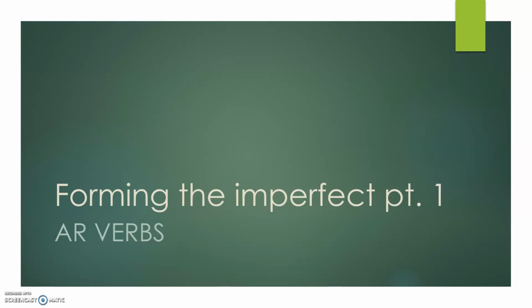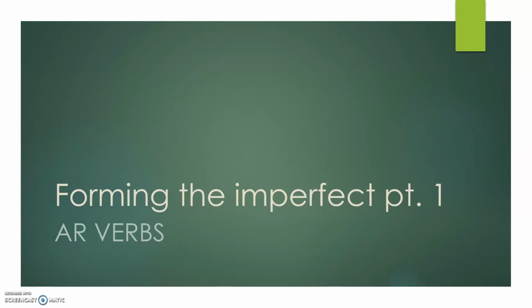Hoy tenemos un video muy cortito sobre el imperfecto, específicamente con los verbos de AR, AR verbs in the imperfect. Remember that the imperfect tense is the one that's used to describe things that used to happen or were happening for an indefinite period of time, but not at a specific moment in time. We'll learn about the pretérito, or the preterite, a little bit later.